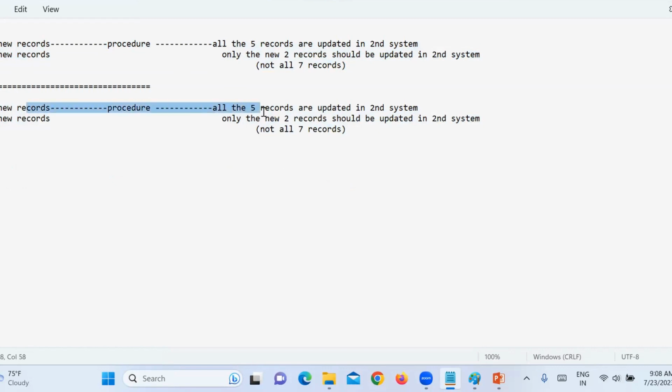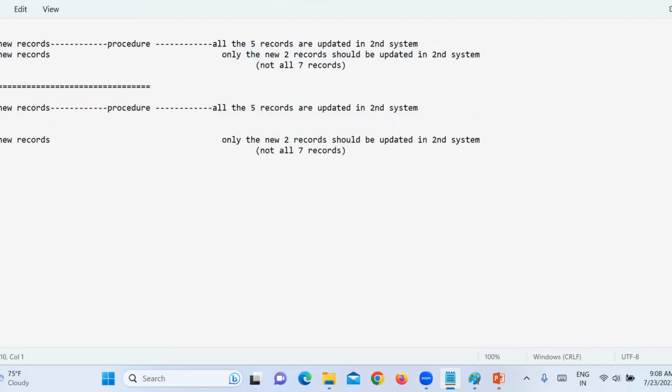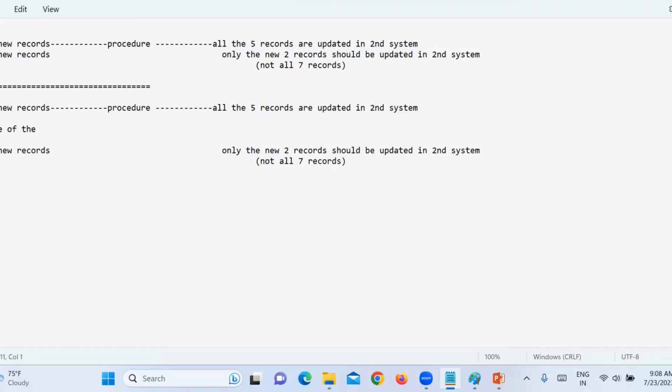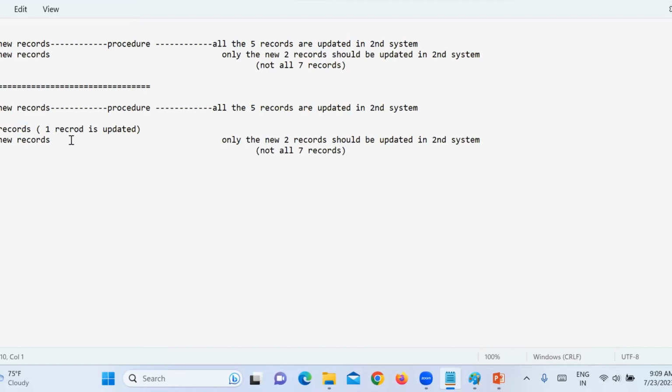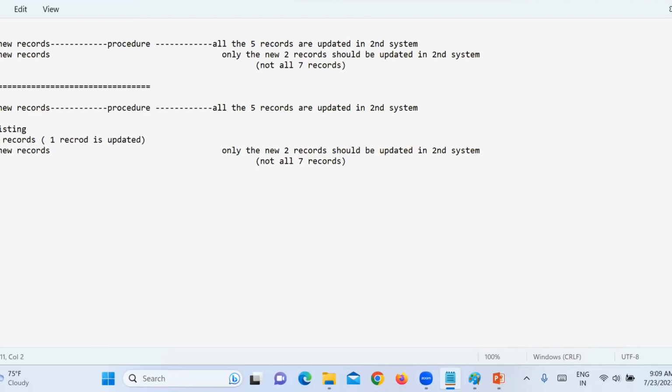In the second case, in one of the 5 existing records I updated one record, and I created 2 new records.